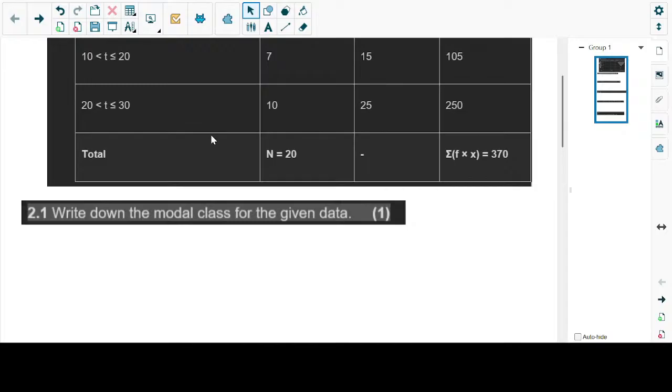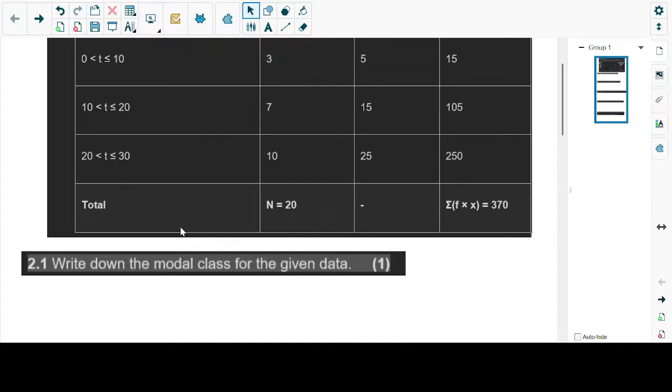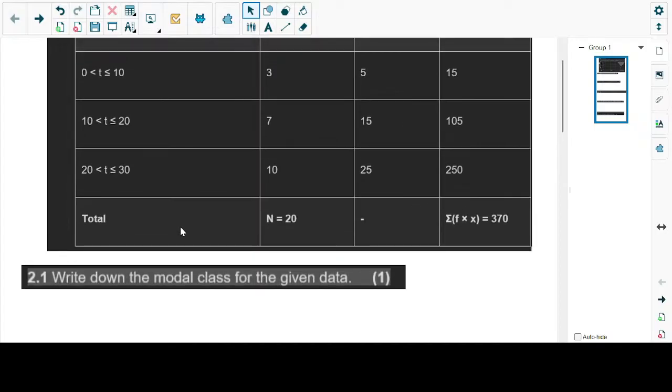Okay, so we have 0 up until 10, meaning it's the first class. And then the frequency: we can check how many people are falling within 0 and 10. Frequency says how many times it is repeating itself. How many people got between 0 and 10? There are 3. So we have 3 learners who got between 0 and 10, but we don't know what they got. The data is lost, we have no idea.